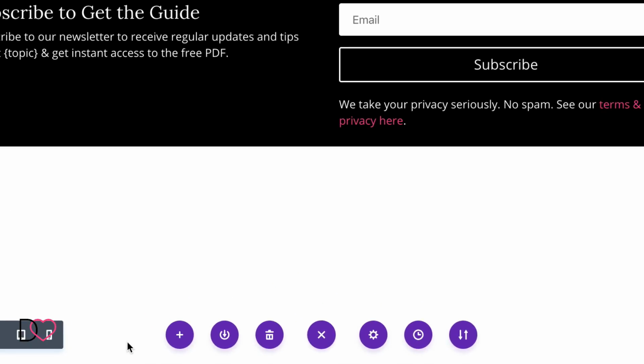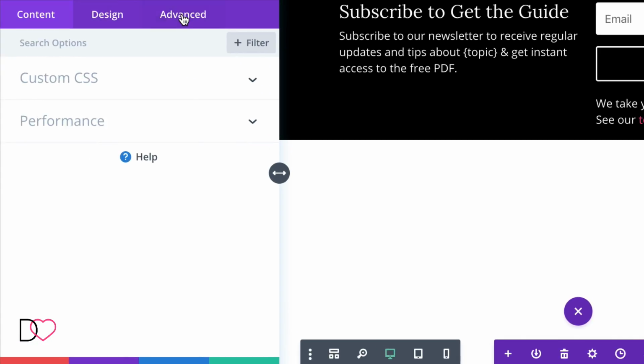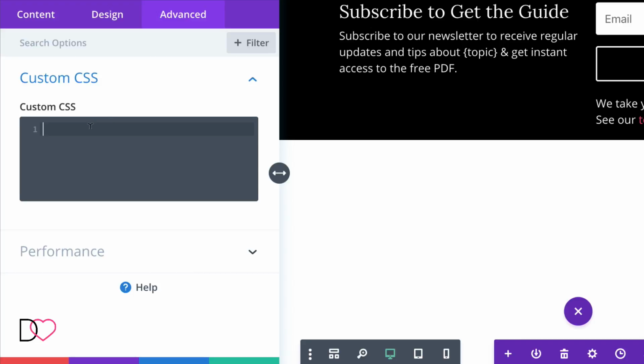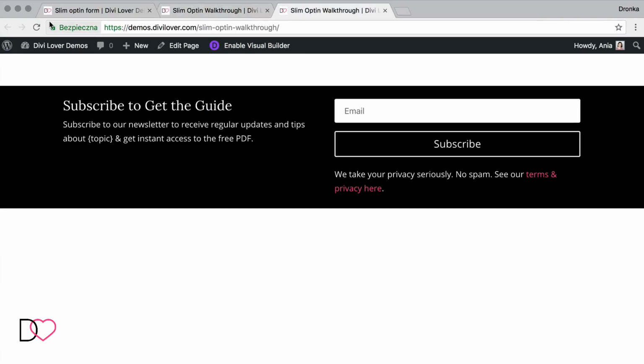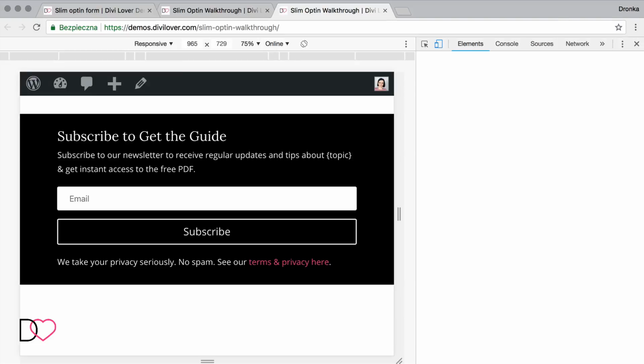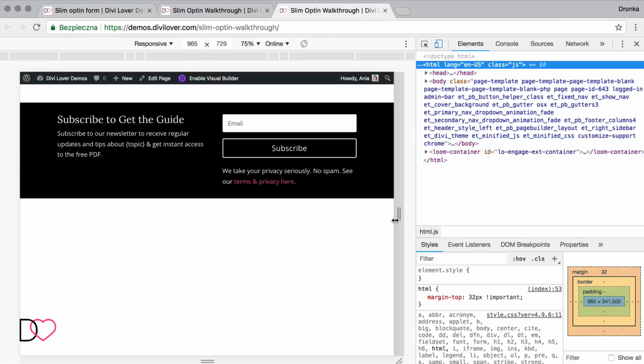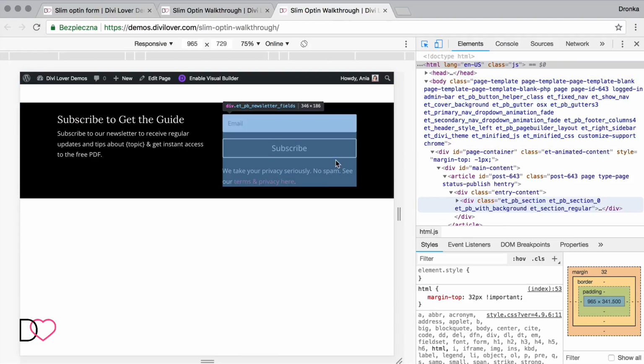Okay, and now for this page settings in the advanced tab, we can add our custom CSS. Let me just save that. Refresh the page here. It won't change anything. But now if I right click and choose to inspect, we can check what HTML element is this footer.